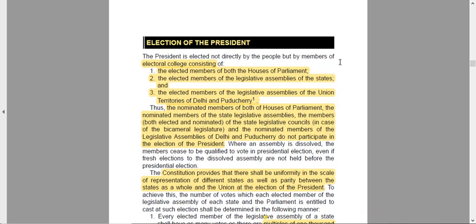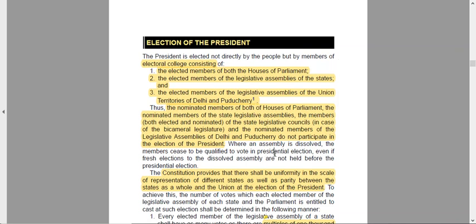You should know the reason why: because the President himself nominates the nominated members. So obviously those members cannot be included in the electoral college of the President. Only the elected members of both Houses, the elected members of legislative assemblies, and the elected members of the legislative assemblies of the UTs are included in the electoral college of the President.